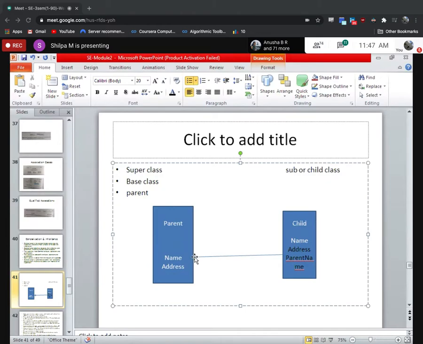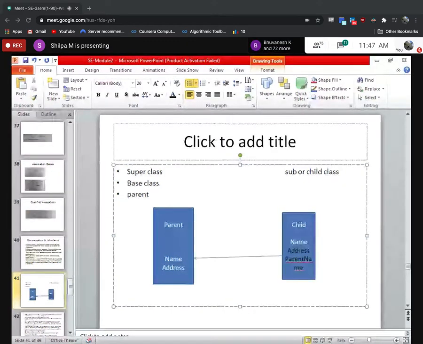So how do I represent it diagrammatically in UML? It is through this arrow mark. Wherever the arrow mark is, it means that this is the parent, this is the child. Some places, yes, they use the opposite. You have to understand how they are using the terminology.